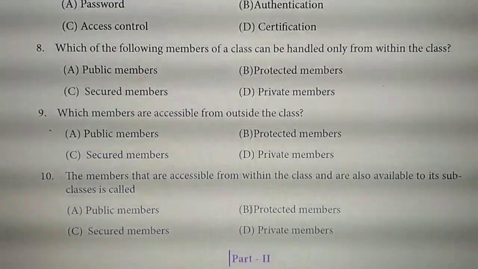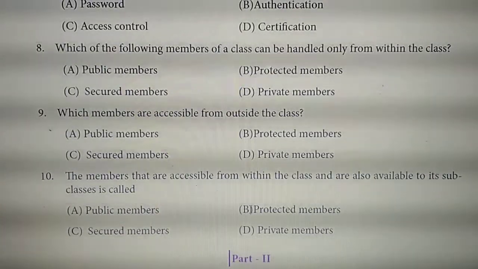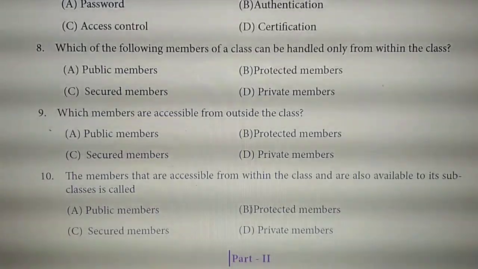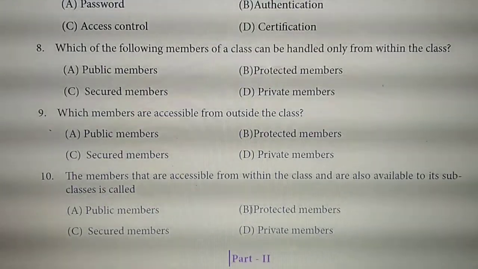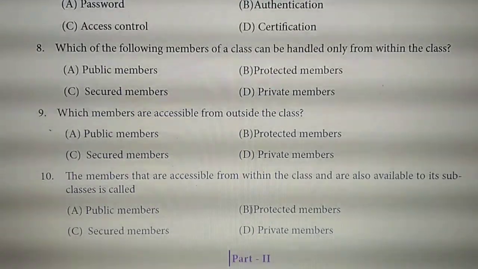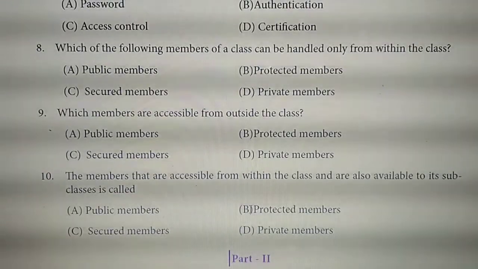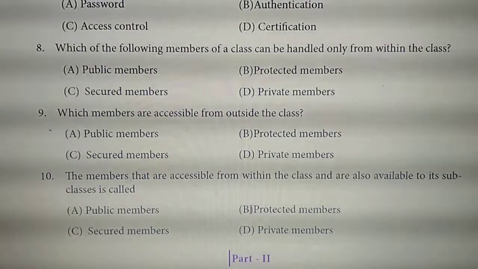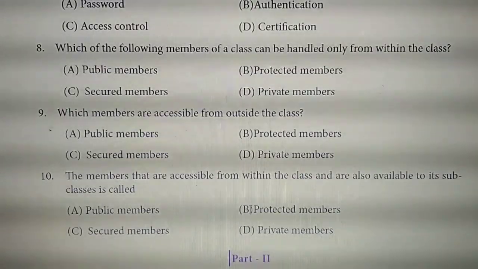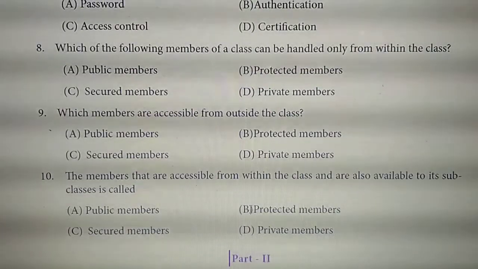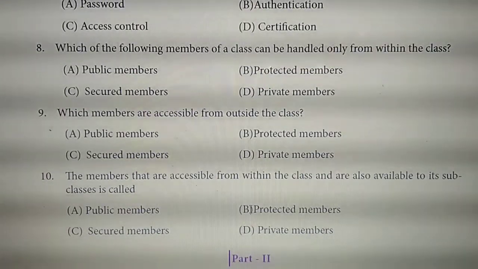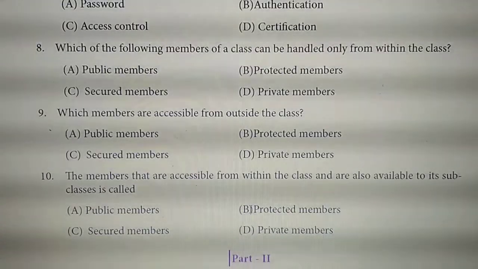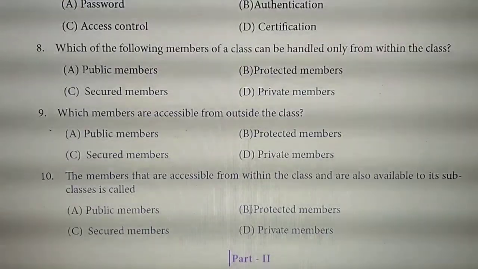Sixth, option B, modular programming. Seventh, option C, access control. Eighth, option D, private members. Ninth, option A, public members. Tenth, option B, protected members.